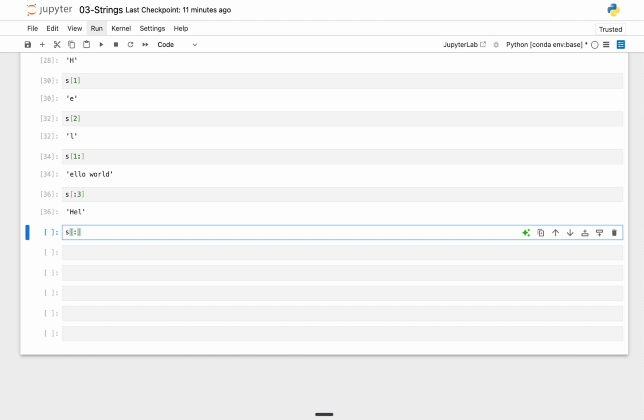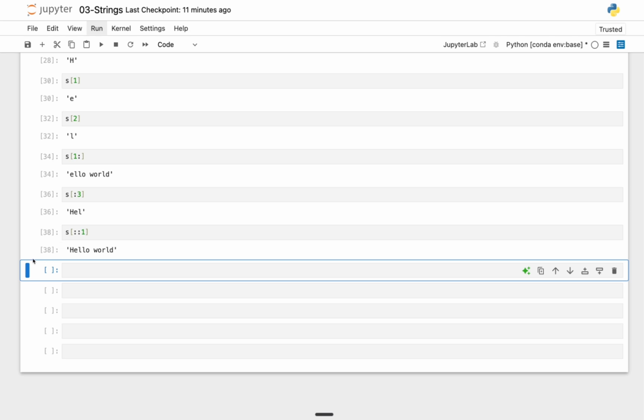Remember, first one is start, second one is stop, and the third one is the step, like I explained earlier. So it takes everything and it takes the step by one. It goes from the beginning till the end, not skipping anything. If I run this, you can see we have hello world.